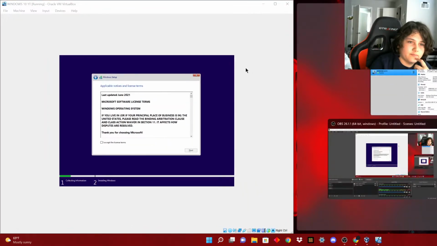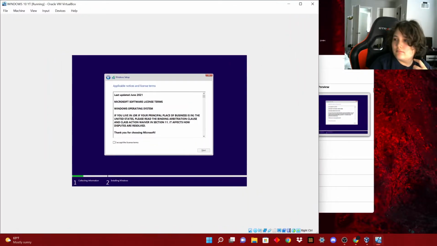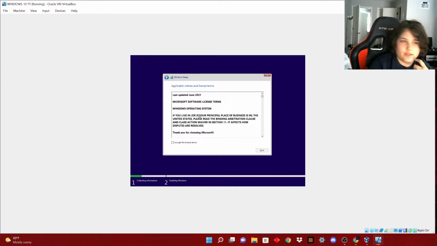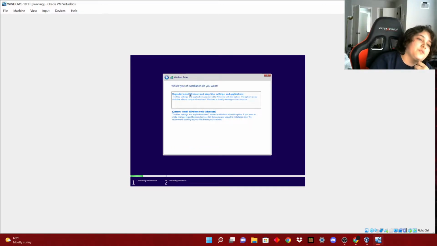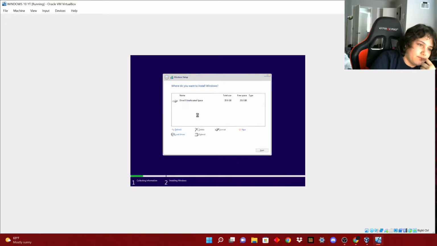Just going to make this... Yeah, there we go. I accept the license terms. Do not upgrade. It won't work because there's nothing on this virtual machine. So press custom. And then you would just press this. There should only be one. And this is the size that we set earlier. So we're going to set it to that.